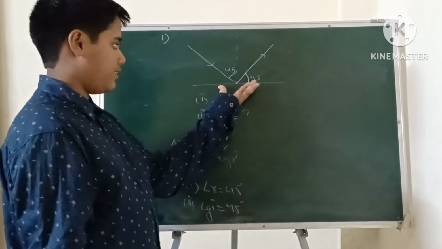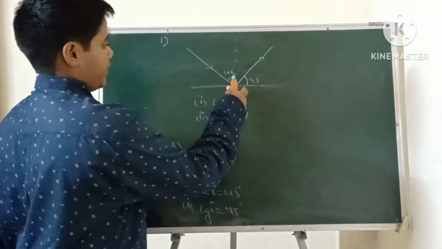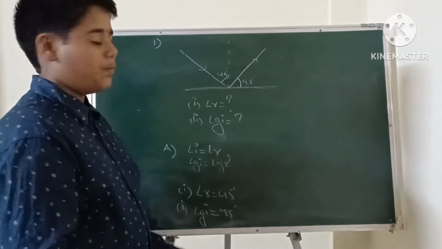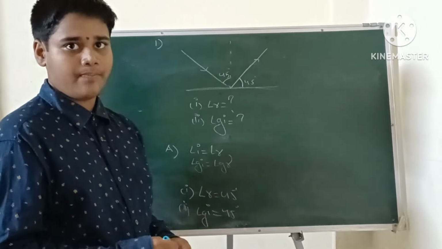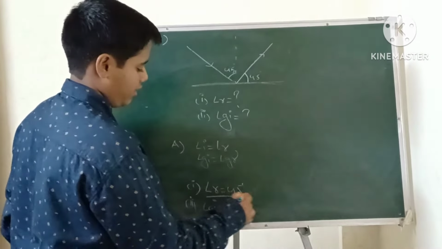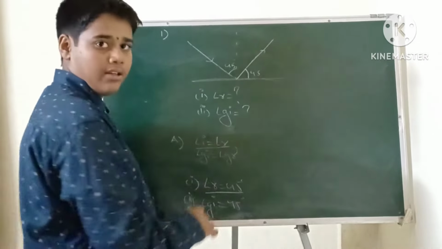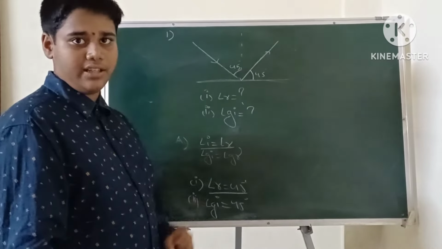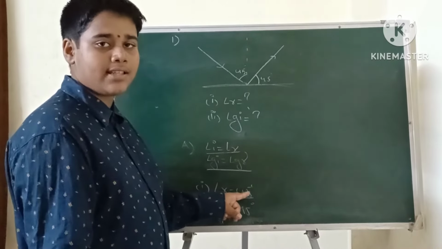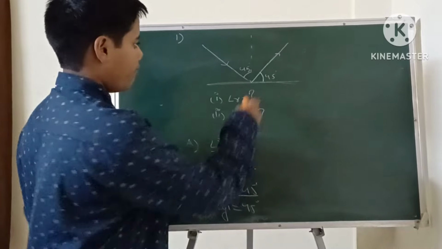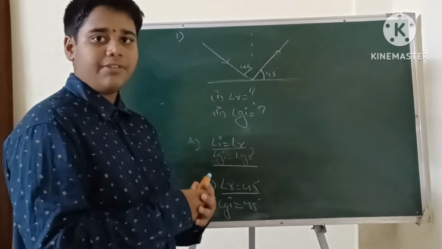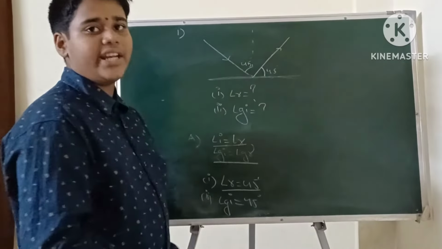Sometimes they will ask like this also. If this is a plane and this is 45 degrees, this is 45 degrees, prove that this plane is 180 degrees. We already proved the angle of reflection and angle of incidence are both equal. So 45 plus 45 is 90 degrees. And the glancing angle of incidence is equal to the glancing angle of reflection, both are equal. So 45 plus 45 is 90, and 90 plus 90 is 180. So this plane is 180 degrees. Okay.